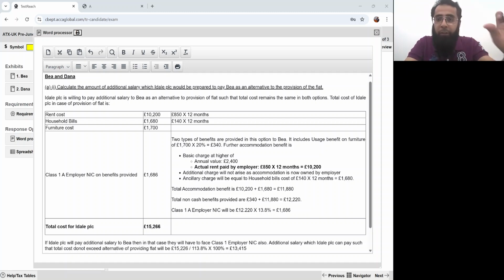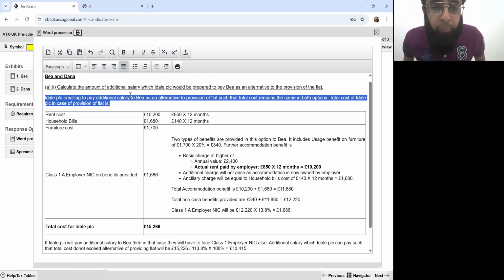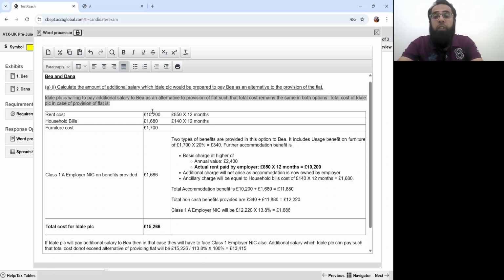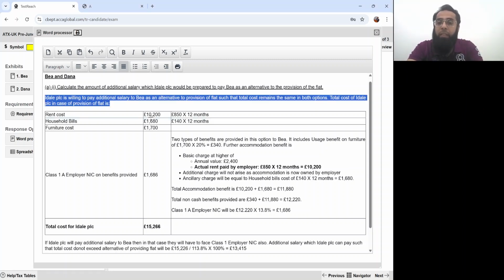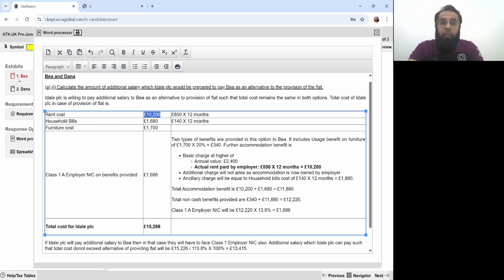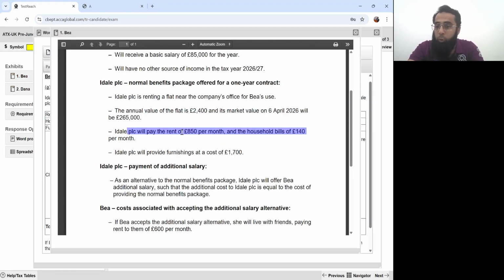Let's do a quick review of what we have discussed. What was the cost to IDEL PLC of providing the flat to B? They were paying rent of 850 pounds per month. We are looking at the outflows and expenses they were incurring. They were paying rent of 10,200 pounds, which came from 850 pounds per month into 12 months.